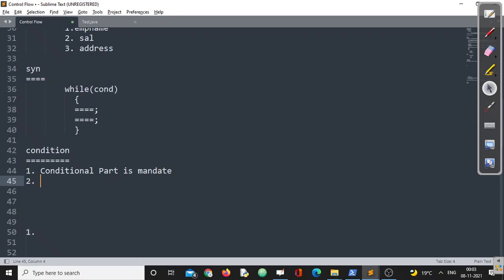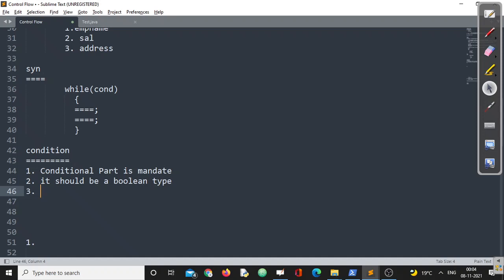Number 2. It should be a Boolean type. Remember, the conditional statement should be a Boolean type, right? That means you can use anything at the end of the day, but that should be able to produce only a Boolean value, either true or false, not anything else. You should remember that point. If you write anything else, error 100%.